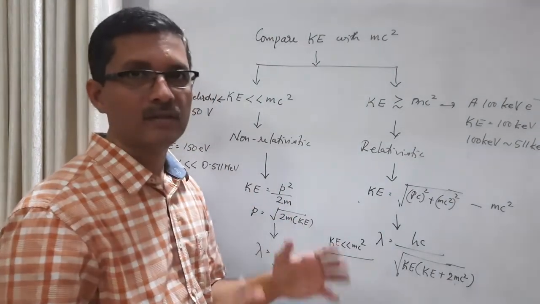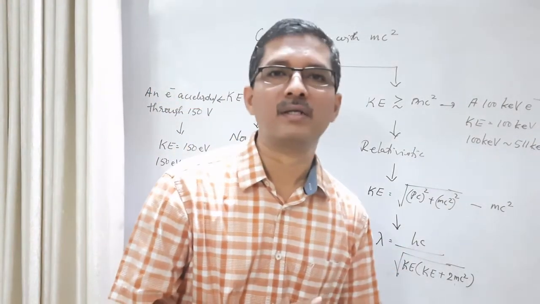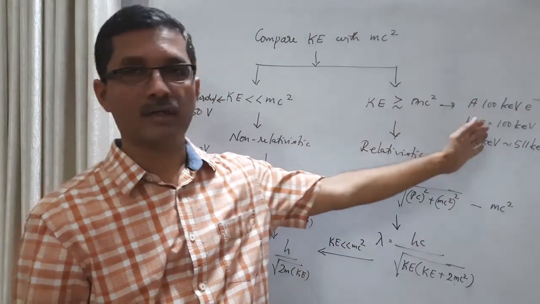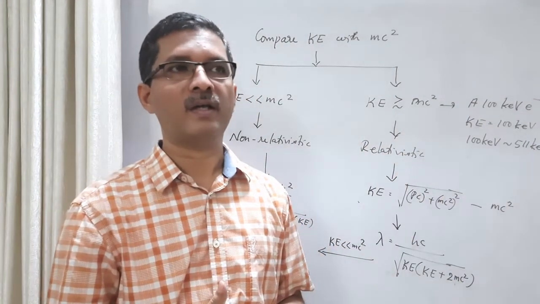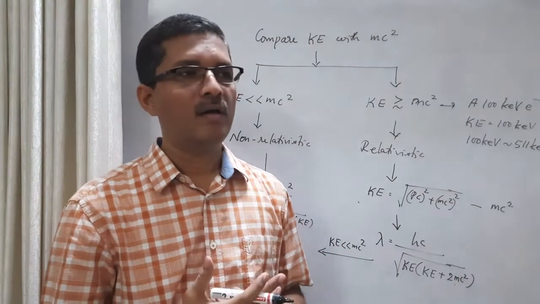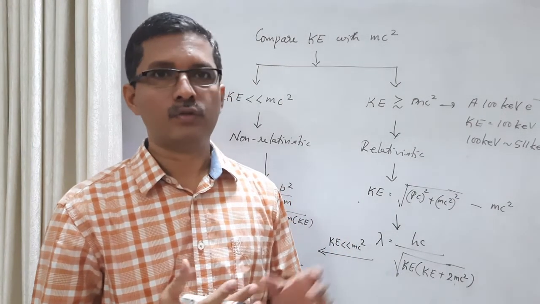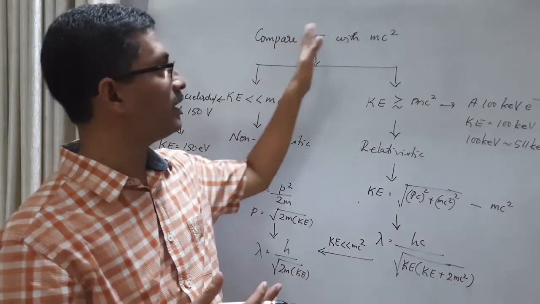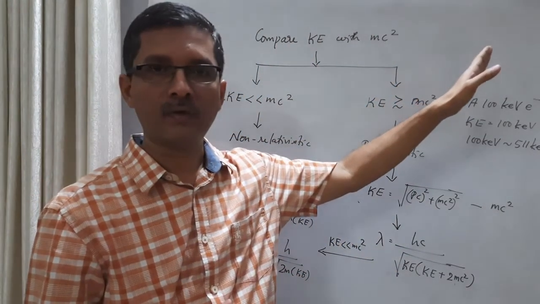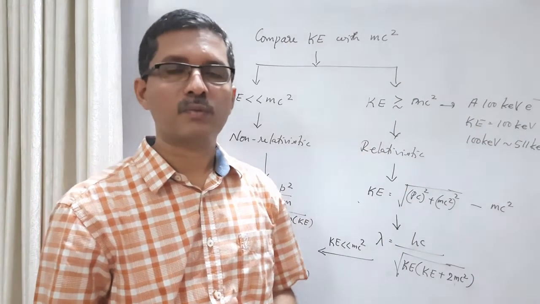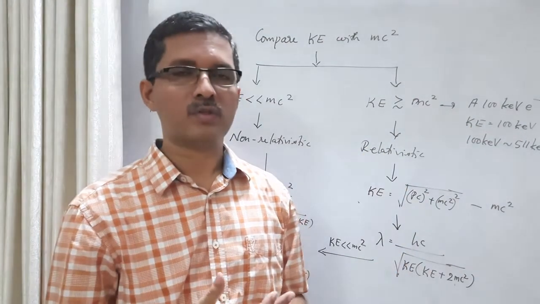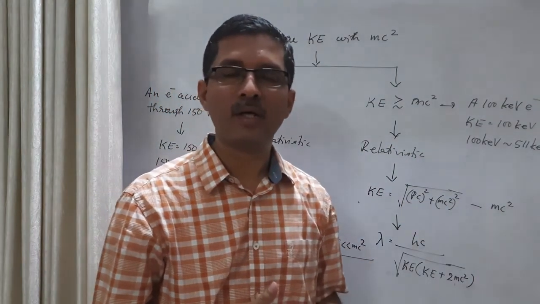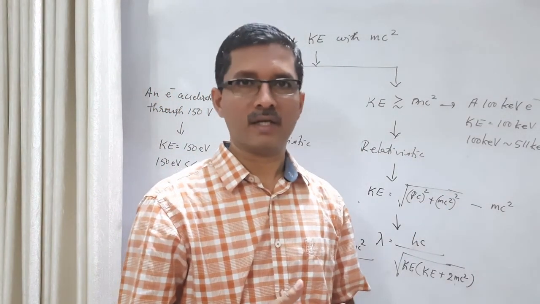In these two examples I have used an electron, but it can be any particle. If the kinetic energy of a particle is given, and we have to choose between a relativistic or non-relativistic calculation, always compare kinetic energy with rest energy. If kinetic energy is very small compared to rest energy, you can use an approximate non-relativistic calculation. On the other hand, if kinetic energy and rest energy are comparable, you have to use the relativistic calculation.